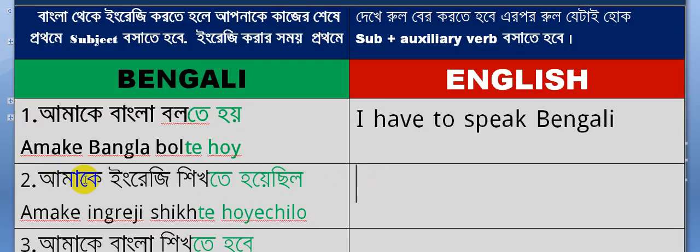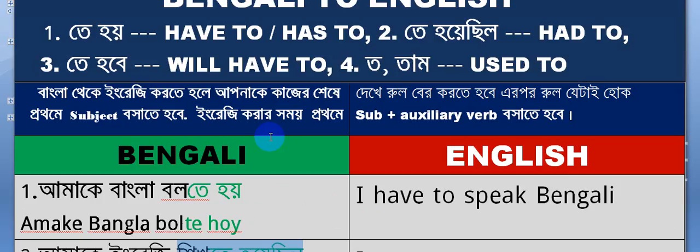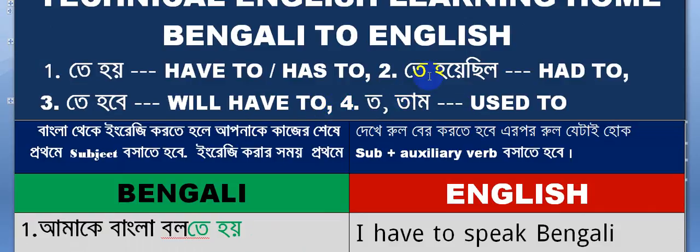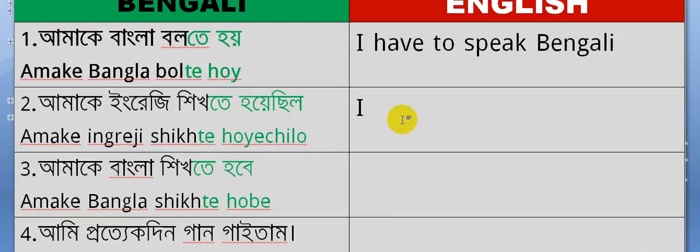What is given here? আমাকে means subject I. After that you will have to use auxiliary verb. So what is the meaning of auxiliary verb? তে হয়েছিল means had to, so you'll have to use auxiliary verb had to.